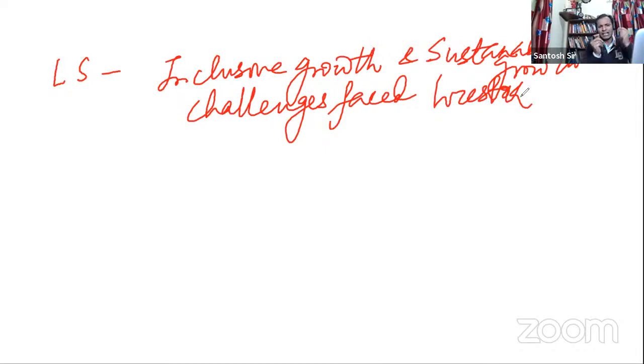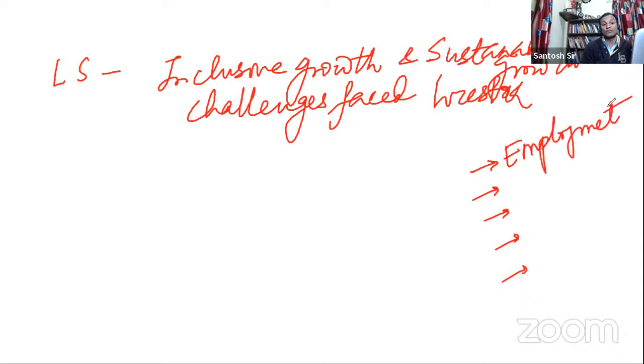Briefly, let me tell you what inclusive growth is. Inclusive growth is broad-based growth, a growth where every section of the society can participate. There are some 6 or 7 features of inclusive growth, which let me list out so that you will be able to write a very good answer. What are the features? First, it must be employment generating. The growth must be employment generative, then only it can be called inclusive growth.